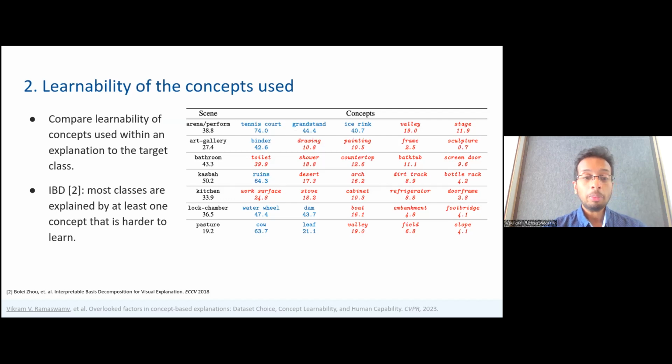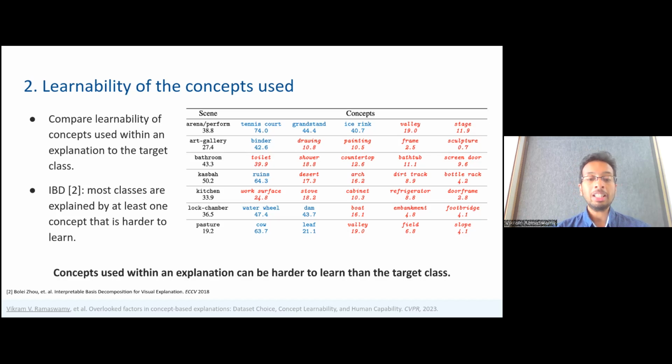We find that the median normalized AP of models that predict the concept is much lower than the median normalized AP of the target classes. Shown here are explanations using IBD for 7 random classes from the Places 365 model. For each class, we see that at least one concept is harder to learn than the class itself. For example, in the third row, we see that toilet is harder to learn than bathroom. This also holds true for explanation methods that use different probe datasets. This shows that concepts used within an explanation can be harder to learn than the target classes.